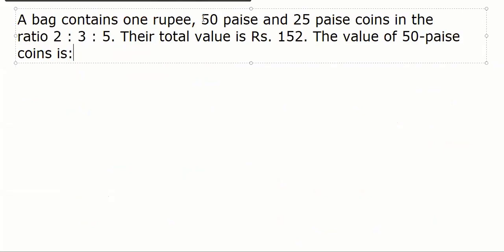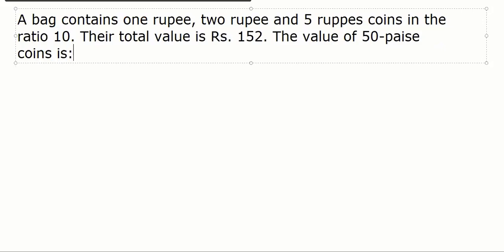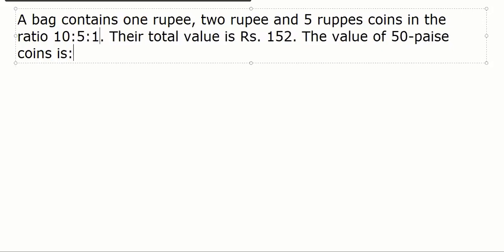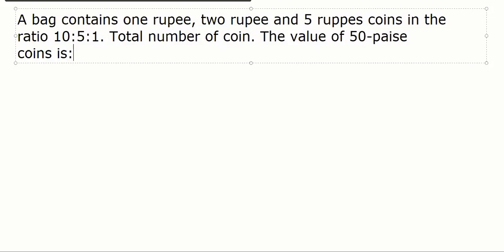A bag contains 1 rupee, 2 rupee, and 5 rupee coins in the ratio 10:5:1. The total number of coins is, say, 32.